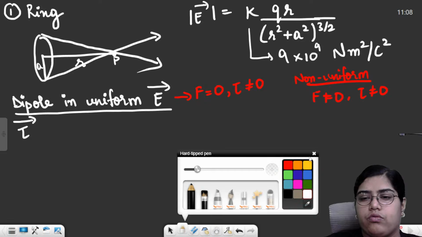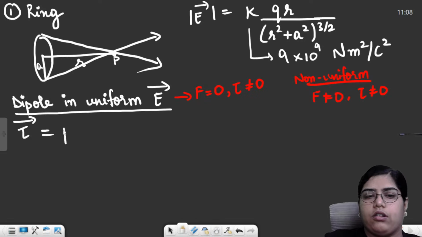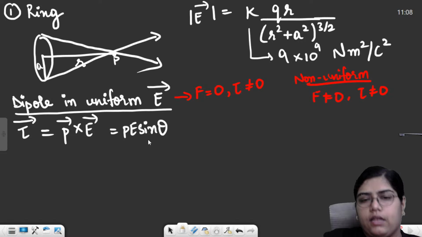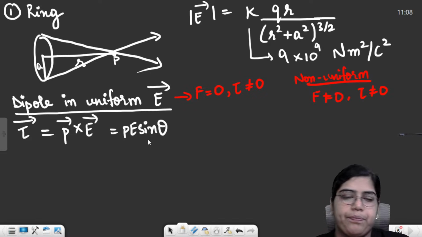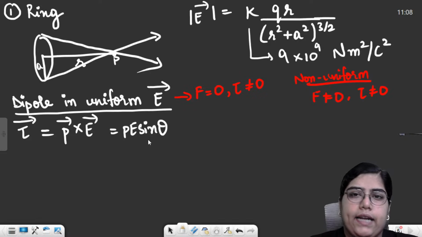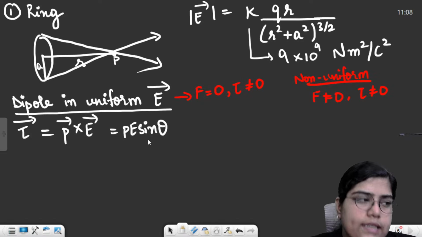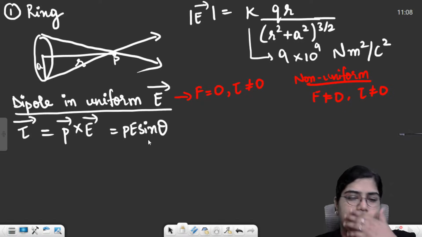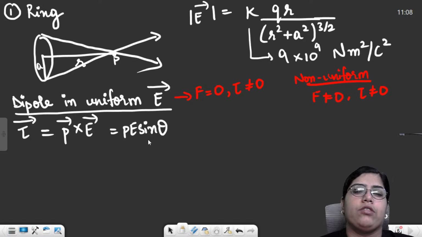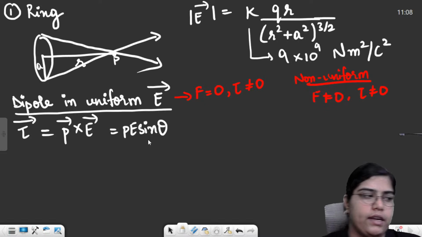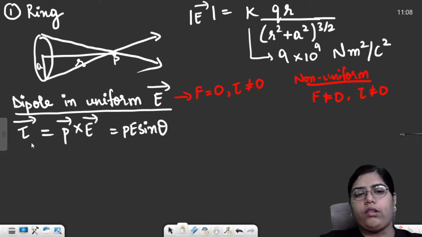The formula for torque was P cross E, the cross product of dipole moment with electric field, or I can also write it as PE sine theta, right? And then we saw three special cases: unstable equilibrium, stable equilibrium, and maximum torque. Maximum torque will act at an angle of 90 degrees. Stable equilibrium will be when the angle is 0 degrees, that means dipole and electric field are pointing in the same direction. And unstable equilibrium will be when theta is 180 degrees, right? So this was about the torque.